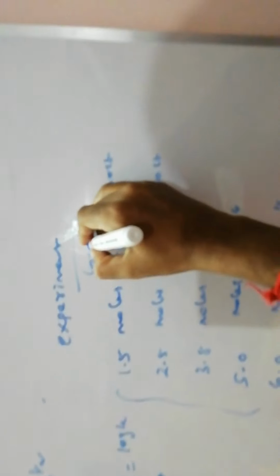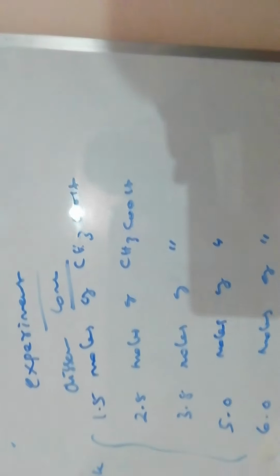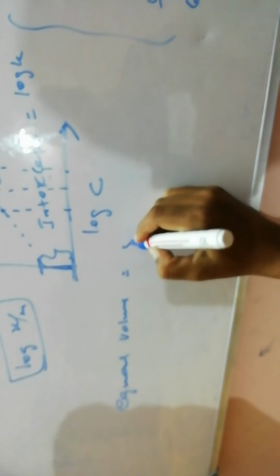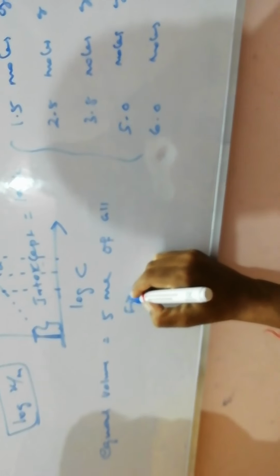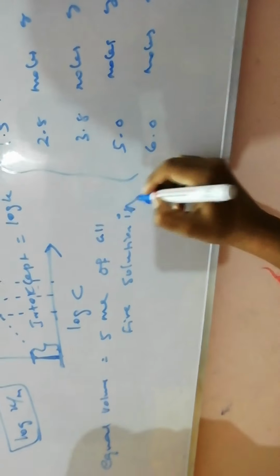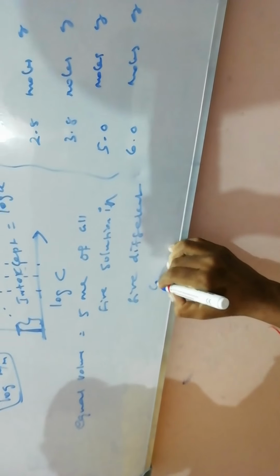The volume is equal, but the concentrations are different. I'll take 5 ml of all 5 solutions in 5 different conical flasks.